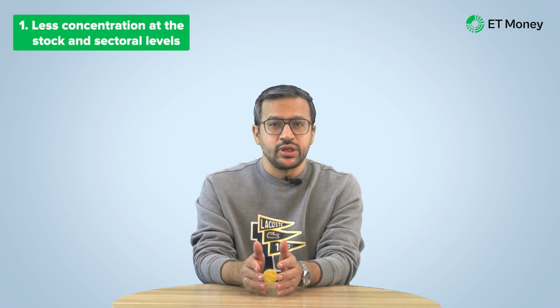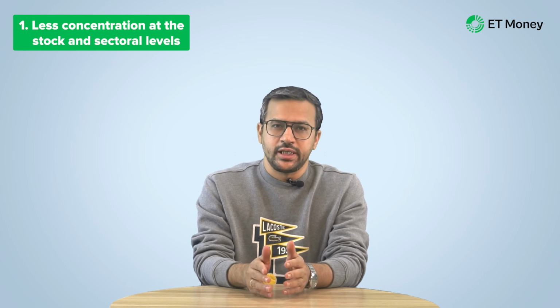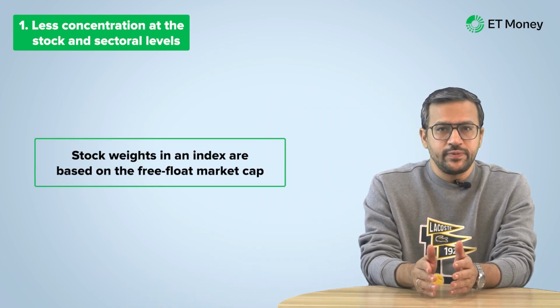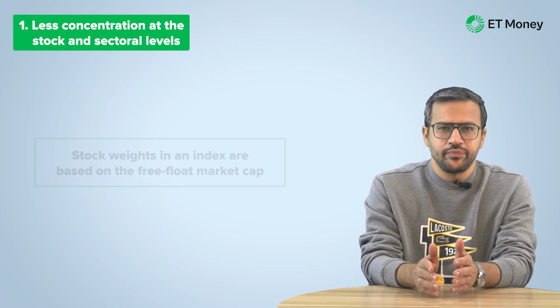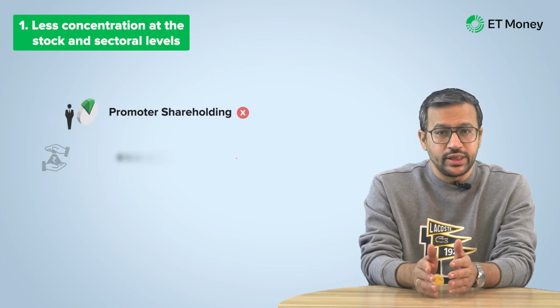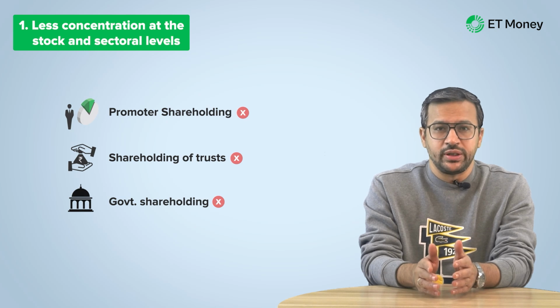The first feature that makes an equal weight index stand out is that it's much less concentrated both at the stock and sector level as compared to the normal index. Let's understand this in detail. Now, normally the stock weights in index are based on the free float market cap, which is based on the shares freely available for trading. So it excludes promoter shareholding, shareholding of trust, government shareholding, etc., which is deemed to be more stable in nature, and hence the shares are not available for normal trading.